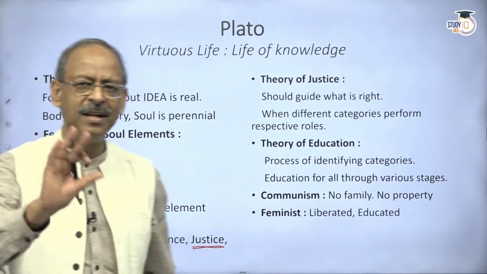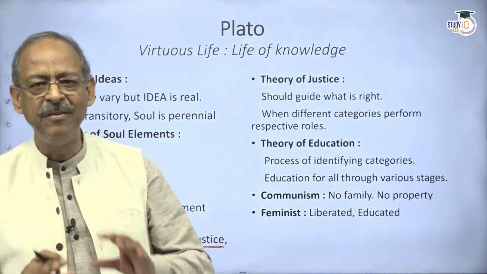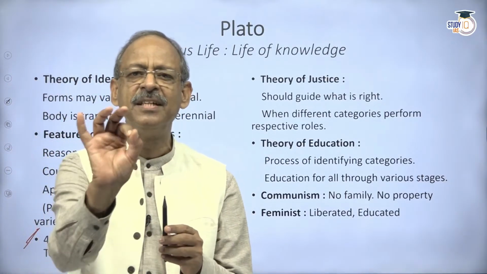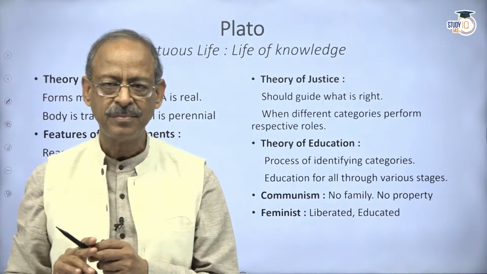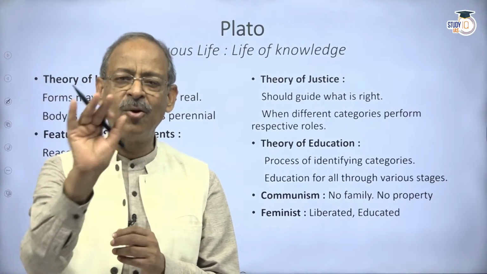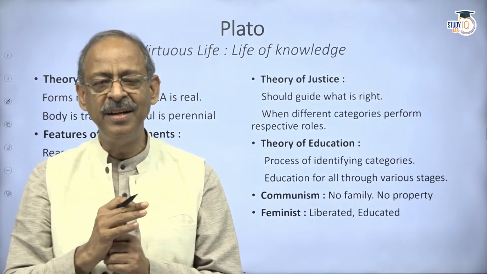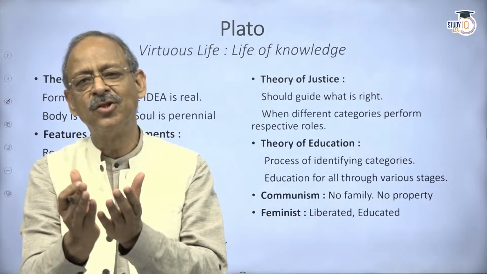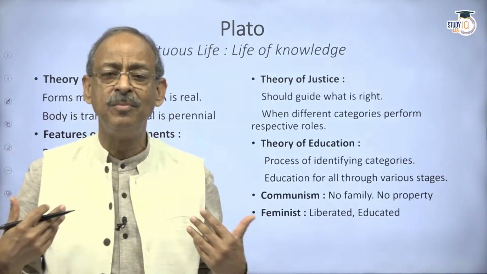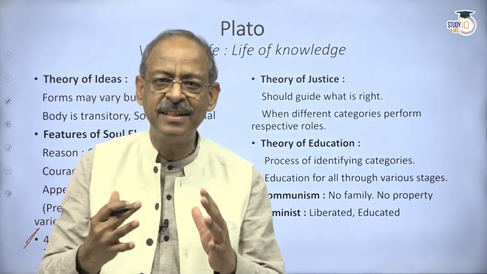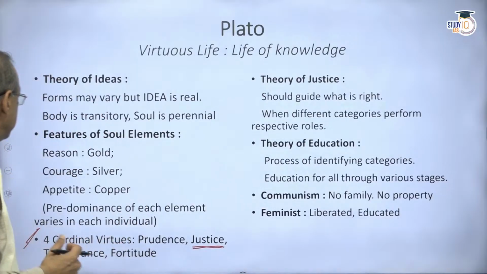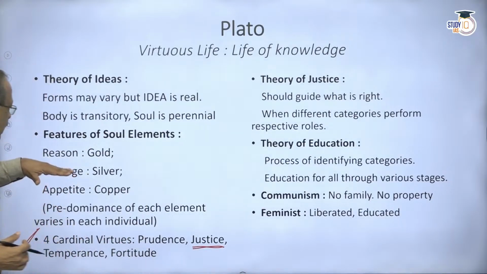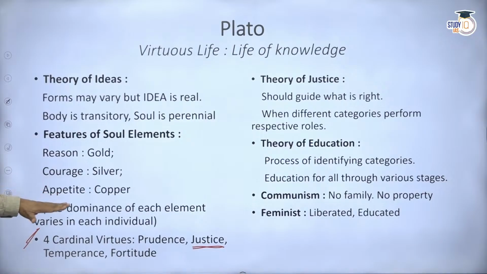The fundamental understanding of Plato was that every individual has some basic features, some basic qualities. If he acts according to those qualities, then justice will prevail in the society and justice will be there for the individual. And he said there are three sets of qualities in an individual. One is based on reason, the other is courage, and the third is appetite.